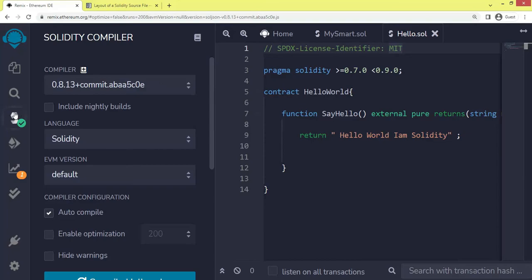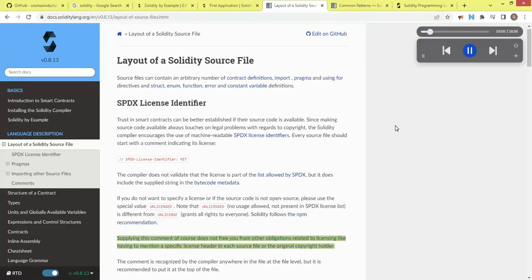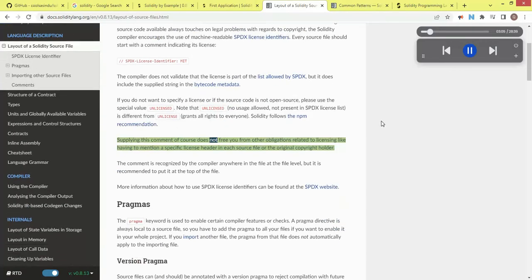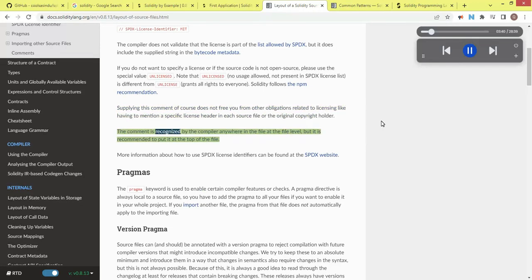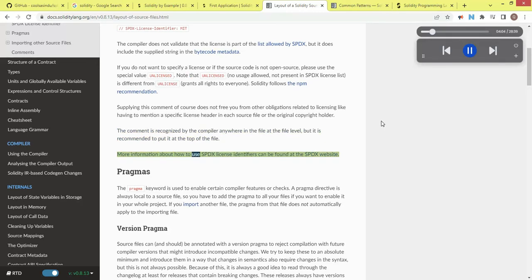Solidity follows the npm recommendation. Supplying this comment of course does not free you from other obligations related to licensing, like having to mention a specific license header in each source file or the original copyright holder. The comment is recognized by the compiler anywhere in the file at the file level, but it is recommended to put it at the top of the file. More information about how to use SPDX license identifiers can be found at the SPDX website.